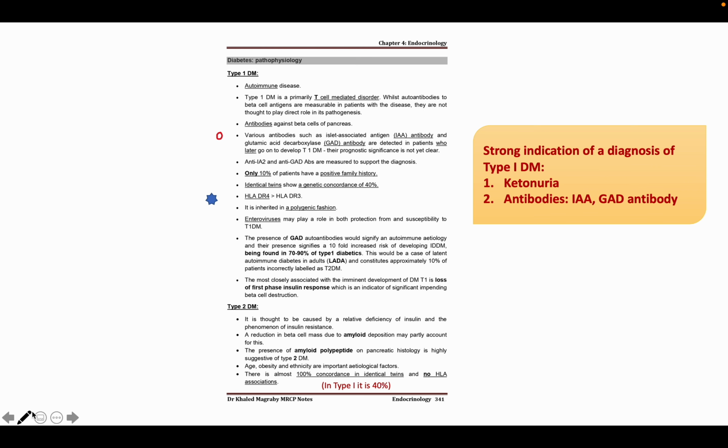Also in type 2 diabetes mellitus, there is a strong familial association, and in identical twins there is 100% concordance. But in type 1 diabetes mellitus, there is only 40% concordance between twins, and importantly there is no HLA association.